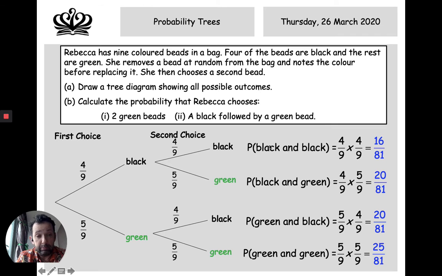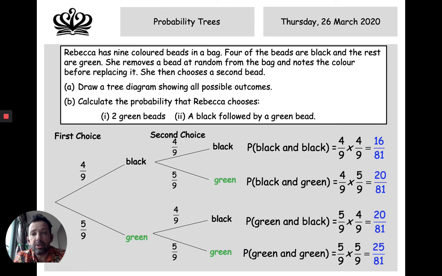One is that you get a black and a black. 2 is you get a black and a green, then you get a green and a black, or you get a green and a green. So all of them, the probability of one of those things happening must be 100%. So that's why they add together to give 1.